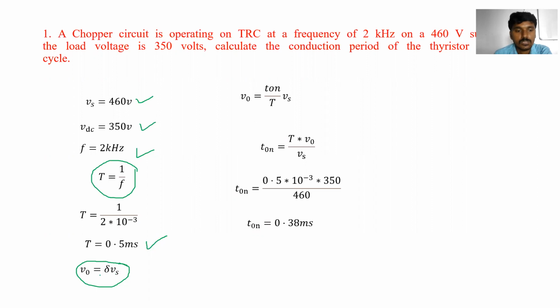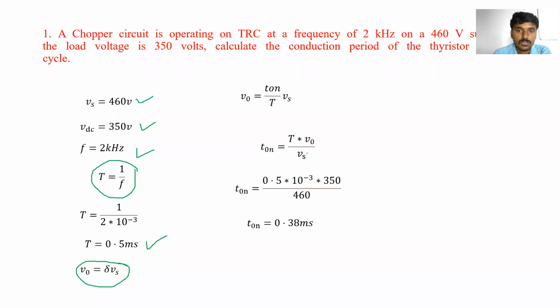Okay, so V0 is equal to delta into Vs, formula क्या है? Average output voltage of the step down chopper. V0 or Va is equal to delta into Vs. So from that equation, what we can write? V0 is equal to T1 upon capital T into Vs. So from this equation, T1 is equal to V0 into T upon Vs.